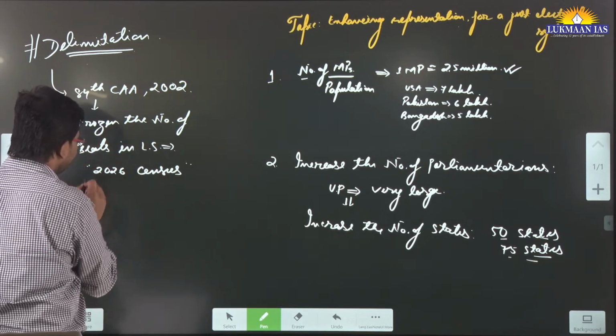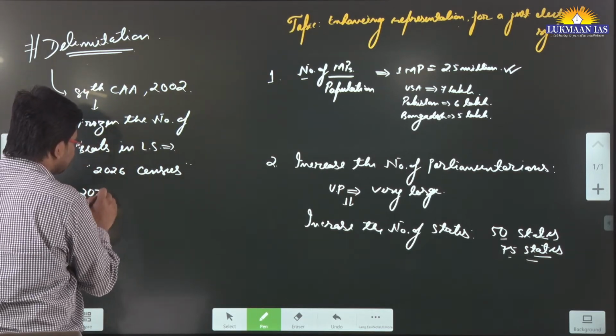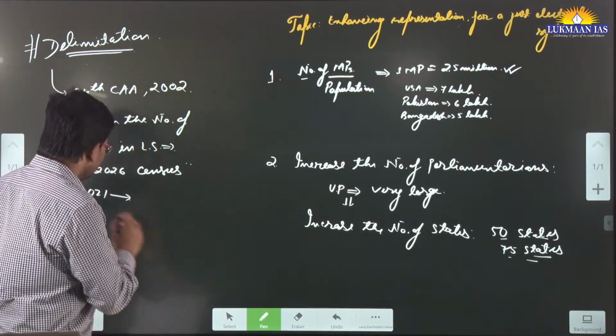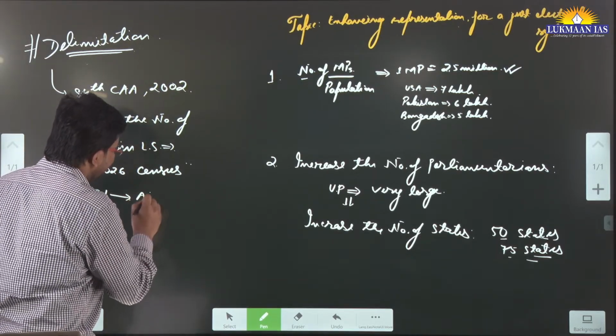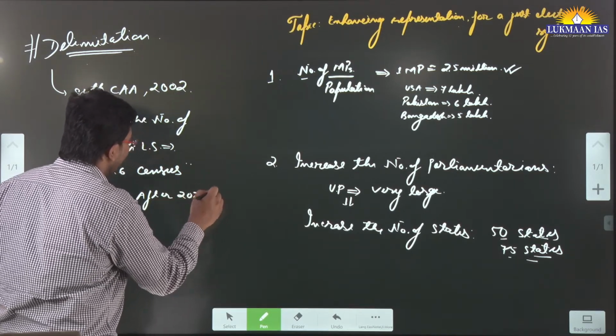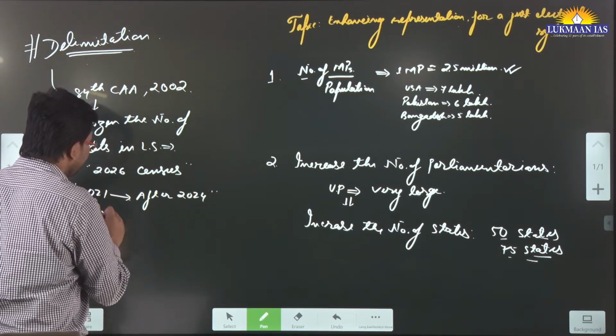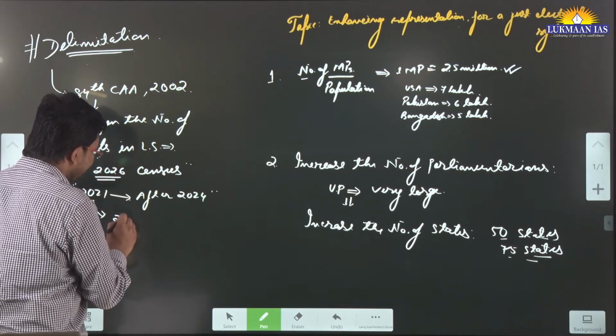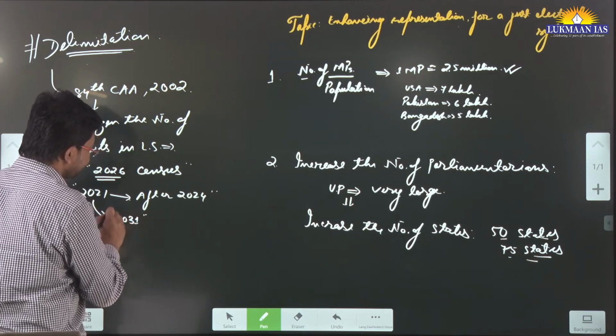But if we talk about the 2021 census, which has not happened because of COVID-19, it may happen anytime after 2024. If we talk about a census after 2026, this may be in 2031.